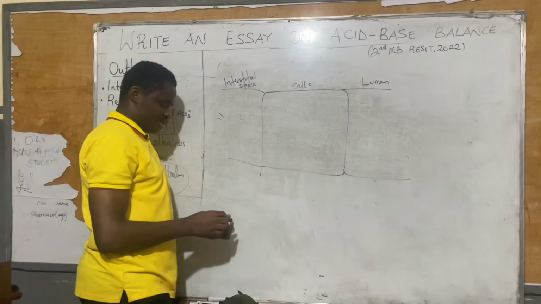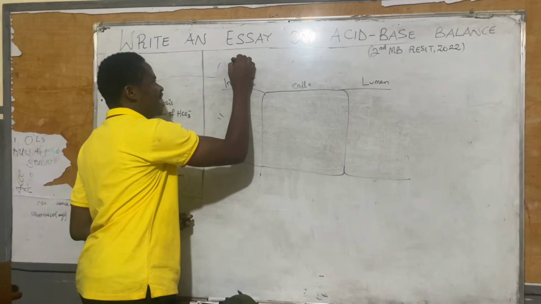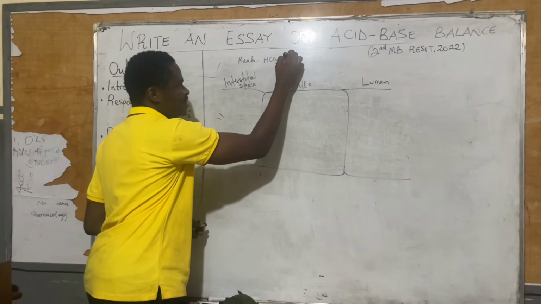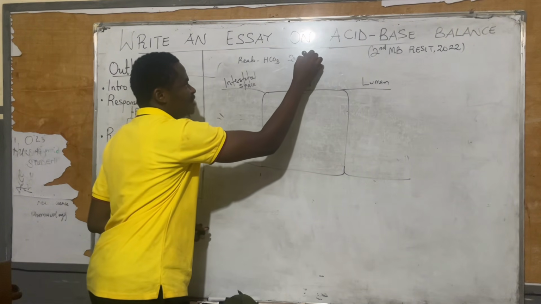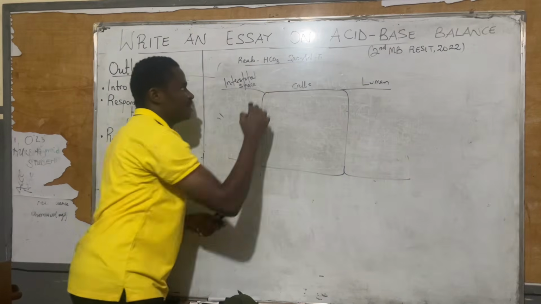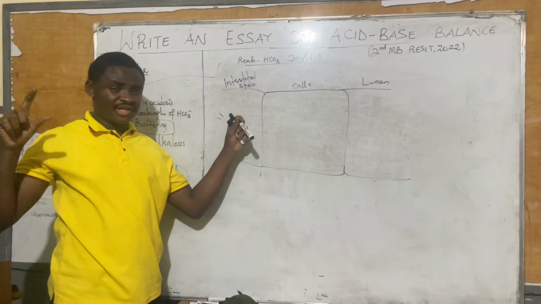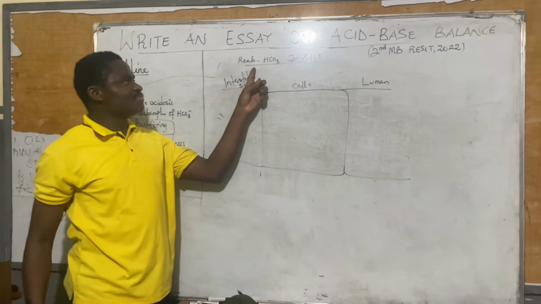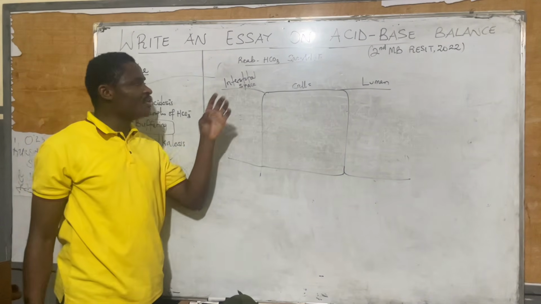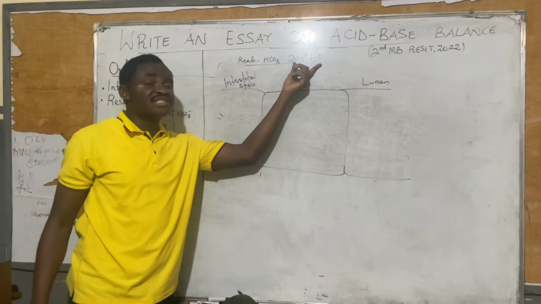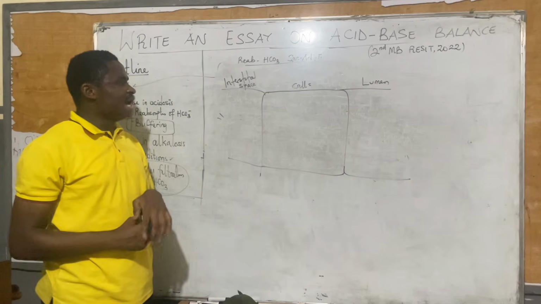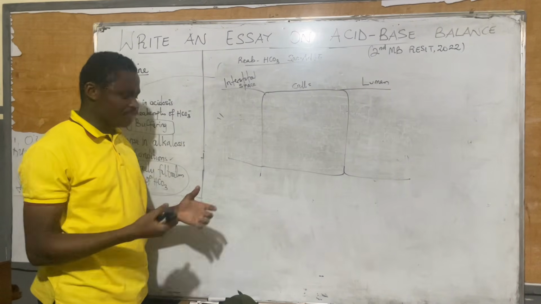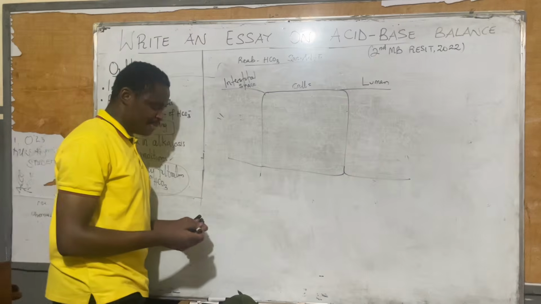I'm going to be discussing number one, that is reabsorption of HCO3 minus using secondary active transport. That's the heading. Remember, the major heading is response in acidosis. Then under the response of acidosis, you now write reabsorption of HCO3 minus. Then further under, reabsorption of HCO3 minus using secondary active transport. Now, you first of all draw a large diagram, and then you put out the important points under it, and that is it. So let me explain to you how the diagram came about.